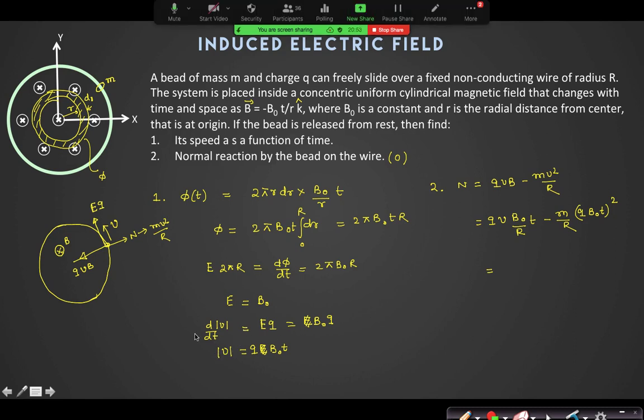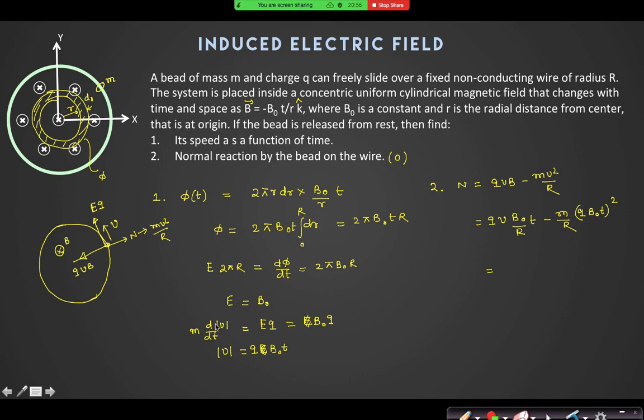Yes. The problem is here I have not taken M into dV by dt. M into dV by dt is equal to E into Q. Yes or no? Right. So V is equal to B naught into Q into T by M. So if I say V is equal to Q B naught into T square by MR, minus M by R, this will get cancelled out. At any instant you will find that the normal reaction is becoming 0.